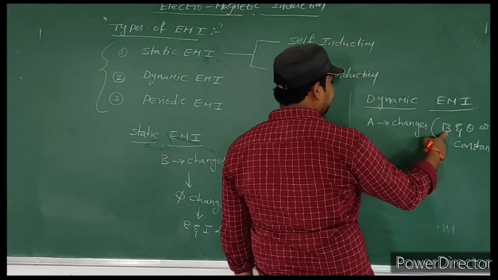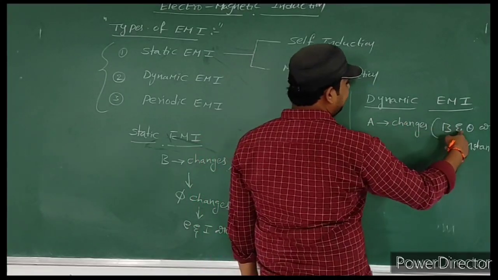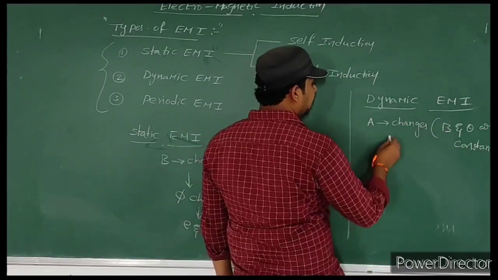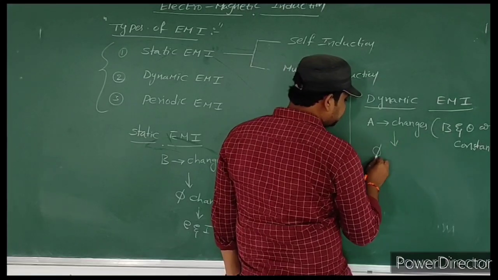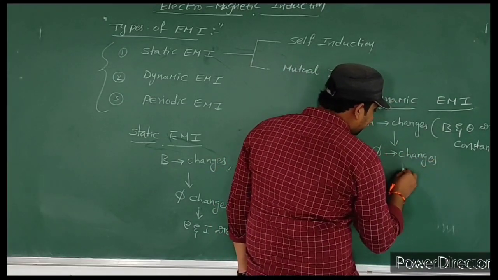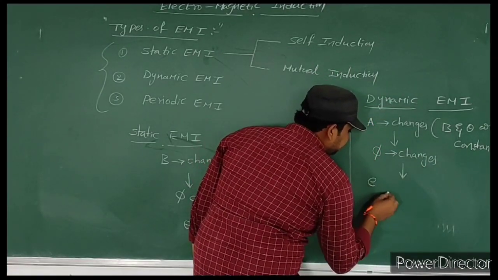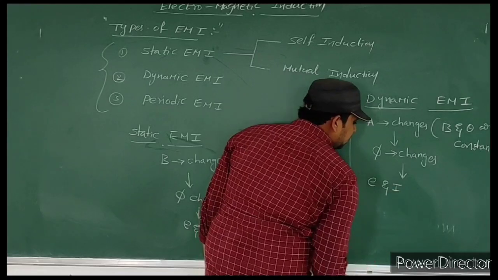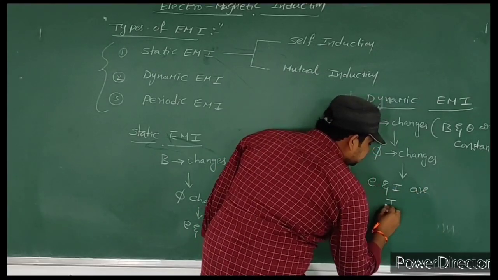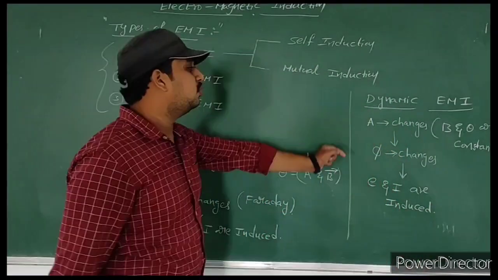B means magnetic field, A means area. Area changes, B and theta are constants. A changes means definitely flux changes. If magnetic flux changes, definitely EMF and current are induced. So this is about dynamic EMI.